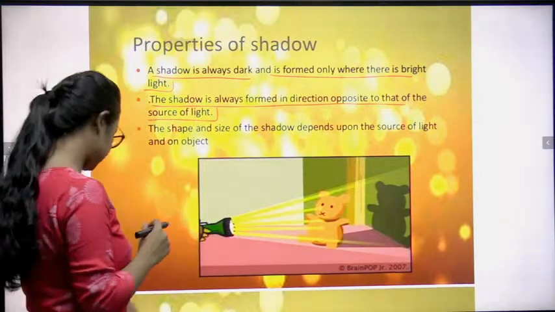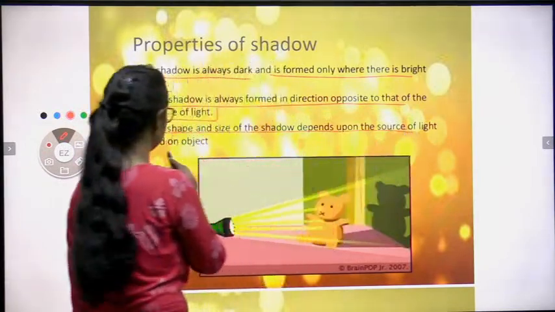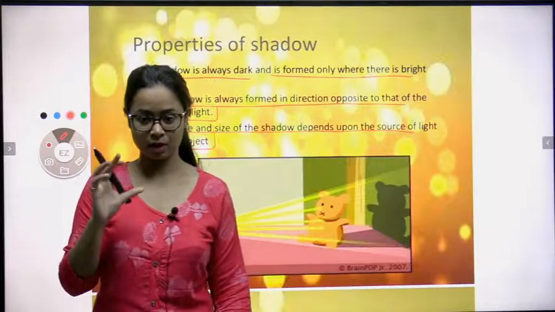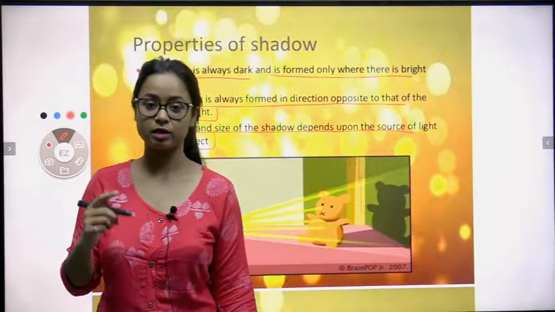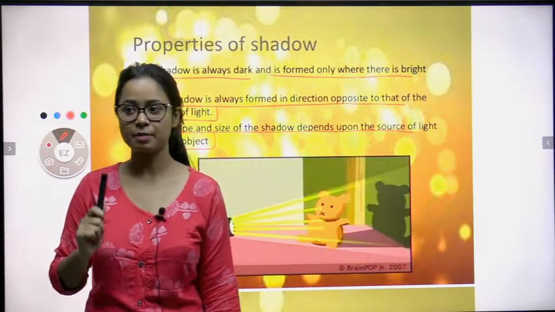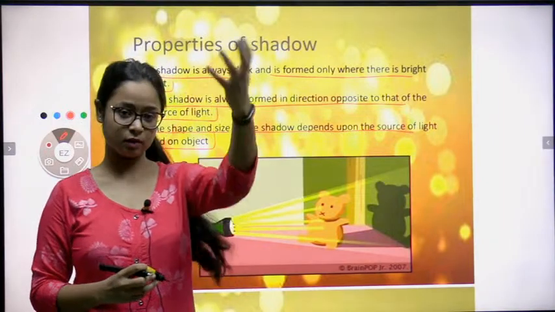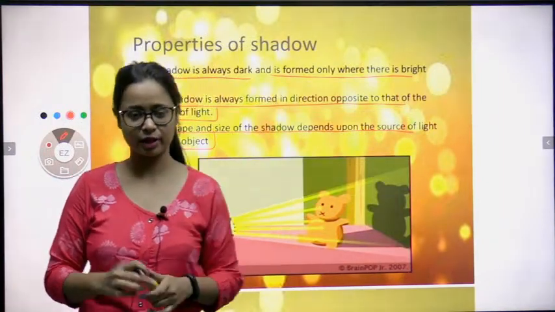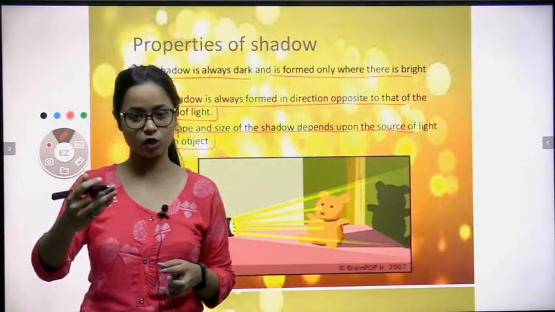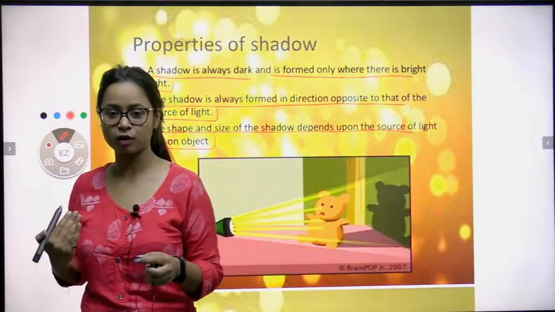Clear? Next, the shape and size of the shadow depends upon the source of light and an object. The size of the shadow depends upon the distance between the light and the object. Clear? For example, the light is on the opposite direction and I am over here. For example, I am slowly going over there. What will happen? My shadow will start reducing. For example, I am coming back to my place. What will happen?